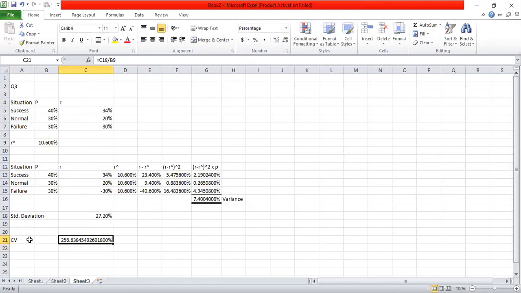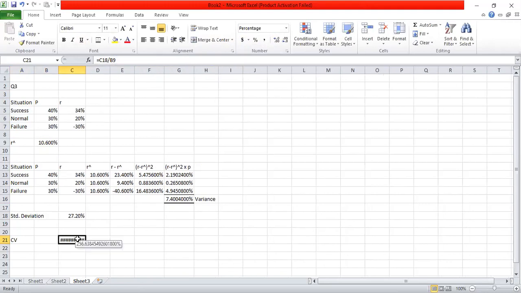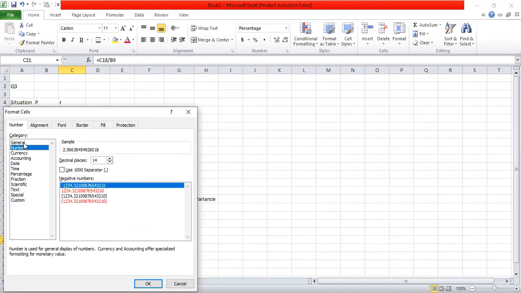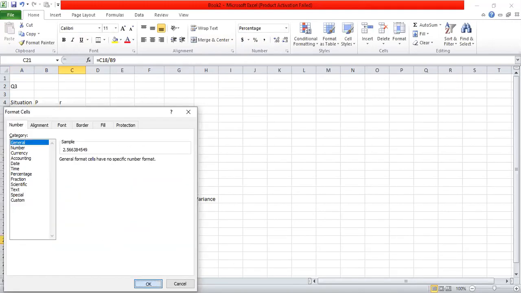Return, 2.56 times. This normally we express in number of times. 2.56 times.